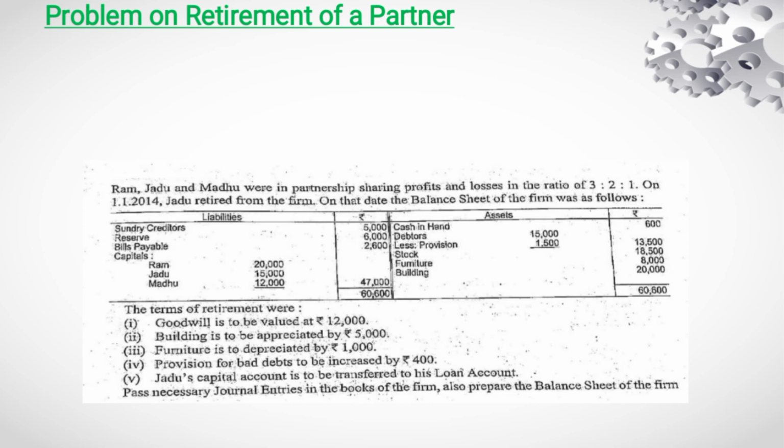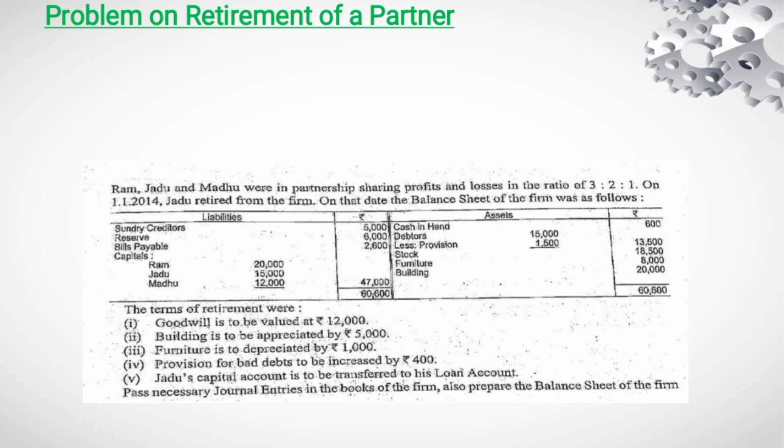The total of liabilities is 60,600. The assets: cash in hand 600, debtors 15,000 less provision 1,500, so the total debtors is 13,500. Stock is 18,500. Furniture 8,000. Buildings 20,000. The total is 60,600.